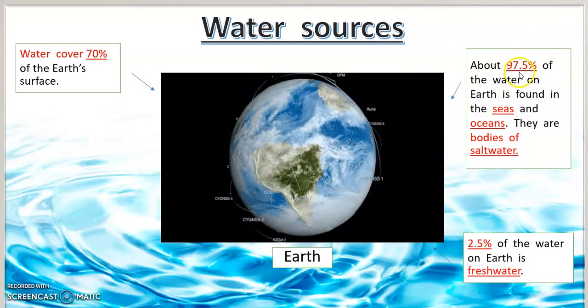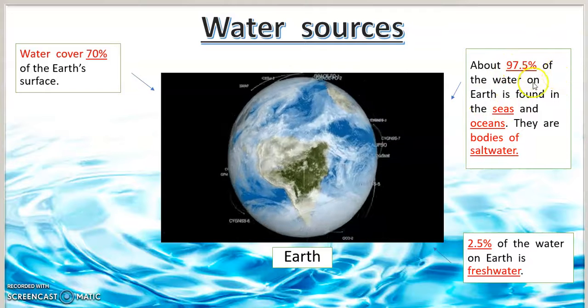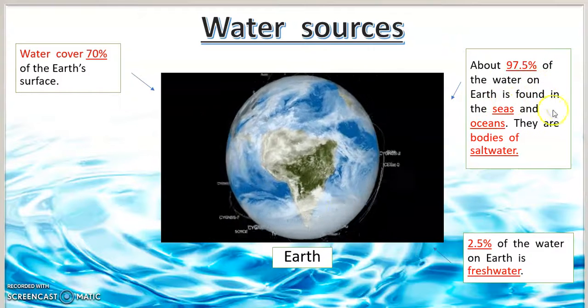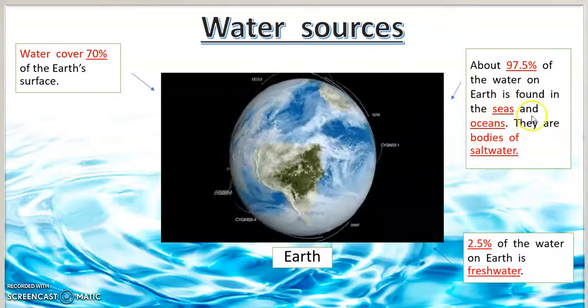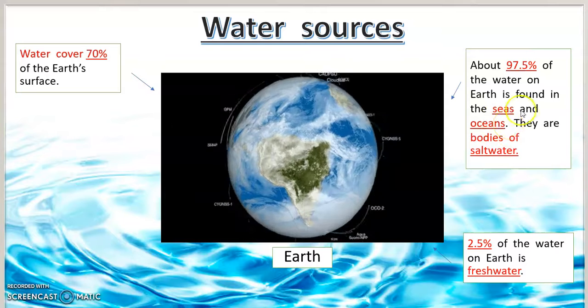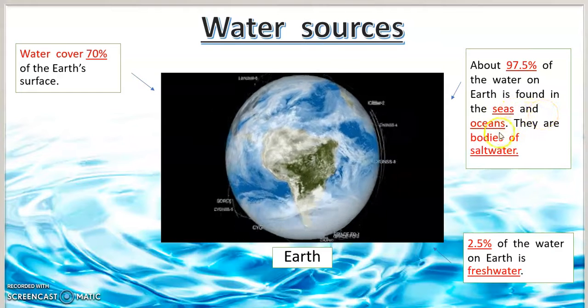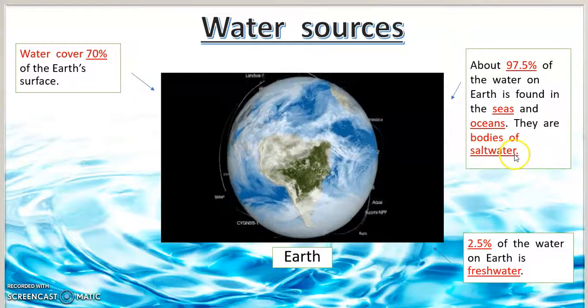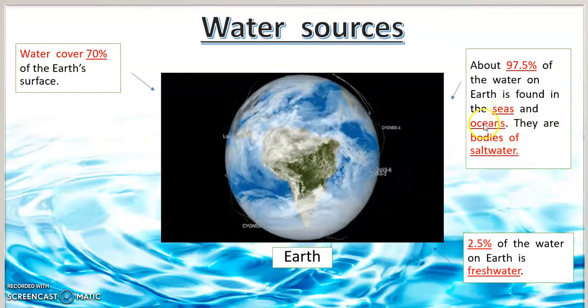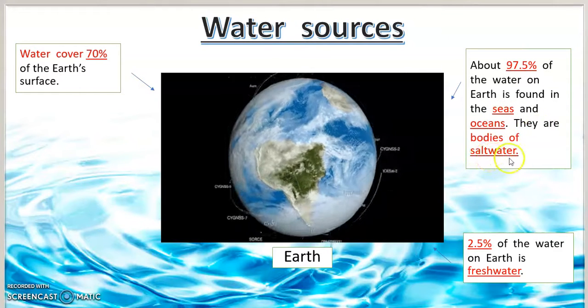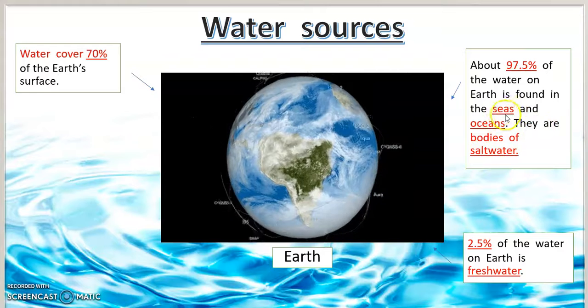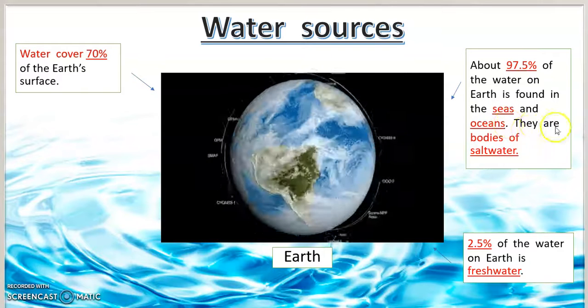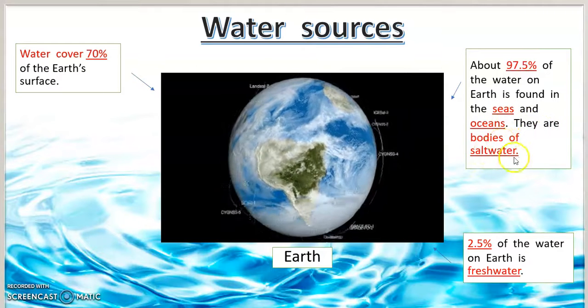About 97.5% of the water on the Earth is found in the seas and oceans. They are bodies of salt water.